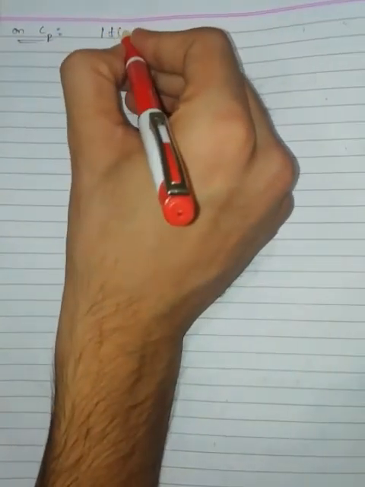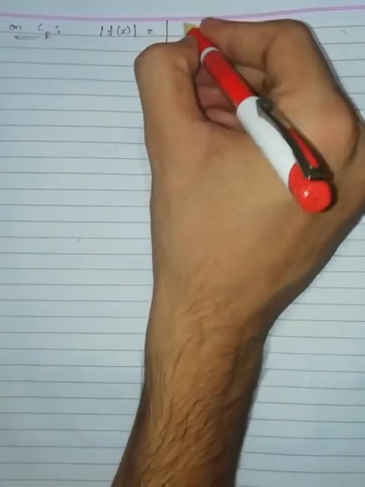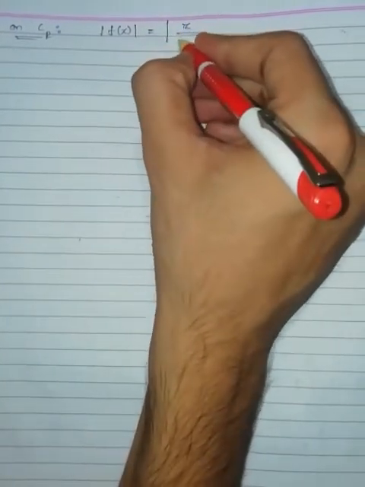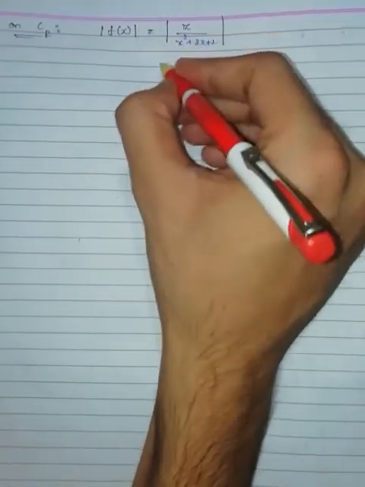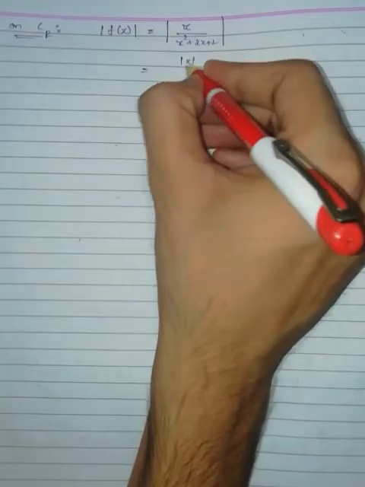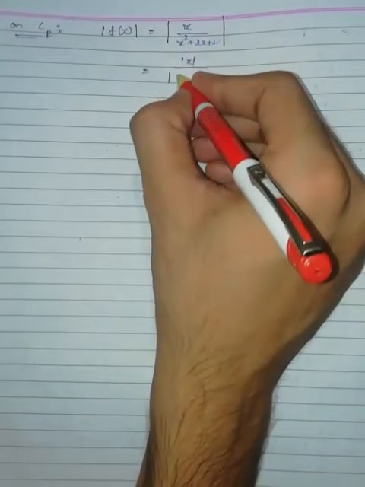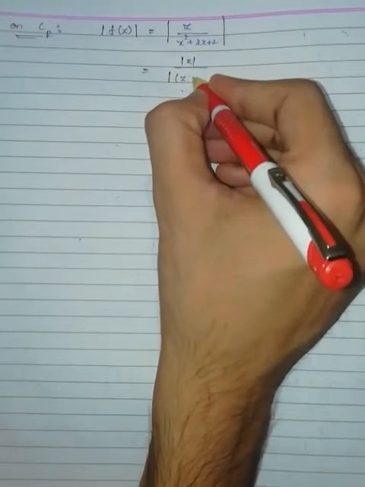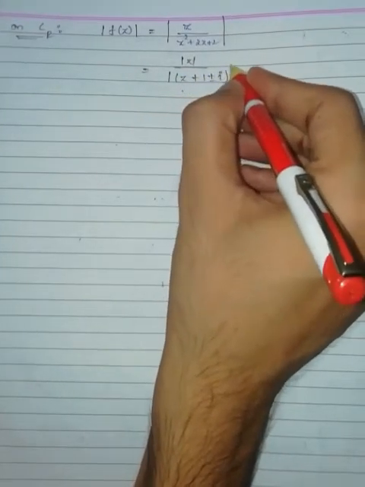On CR, modulus of small f of z is equal to modulus of z by z square plus 2z plus 2, which is equal to modulus of z by modulus of... already we got the roots of this as z plus 1 plus or minus iota.